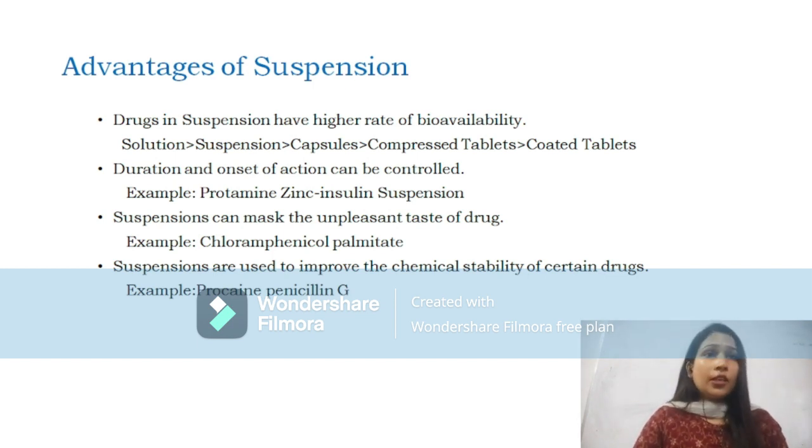Next, duration and onset of action can be controlled. We can control their duration and onset of action. Example, protamine zinc insulin suspension. They have given the example also with the advantages.